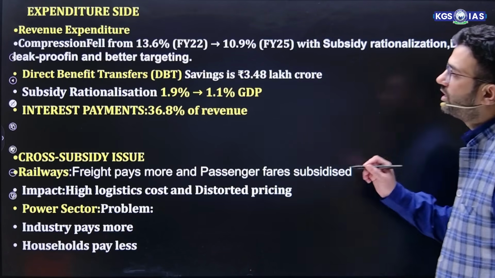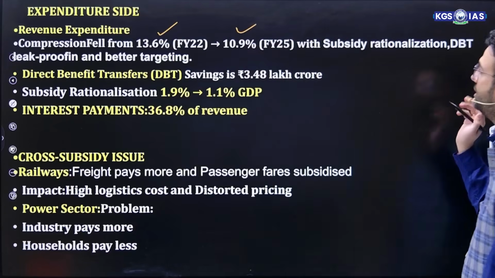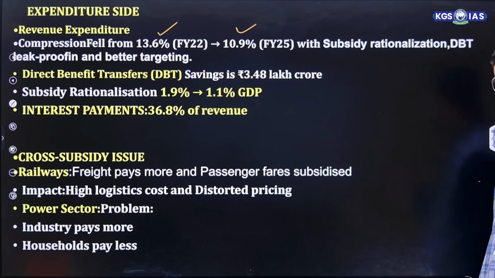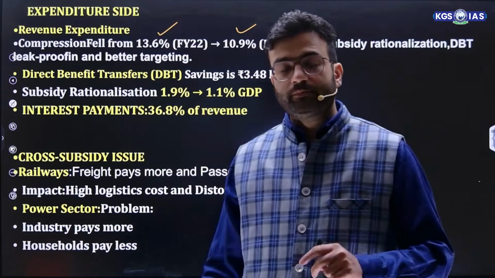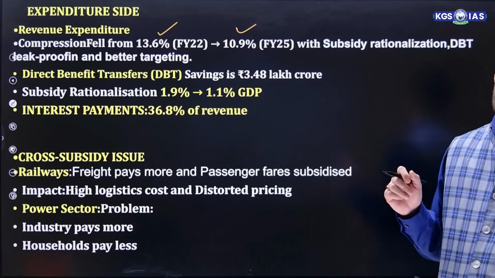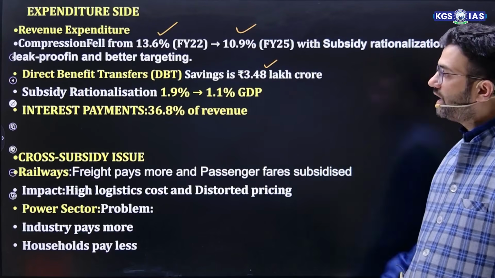Revenue expenditure fell from 13.6% to 10.9% with rationalization in subsidy, like DBT, leak proofing, and better targeting. Direct benefit transfer is again a major weapon that actually helps the government a lot to reduce their revenue expenditure. So DBT saving is around 3.48 lakh crore.